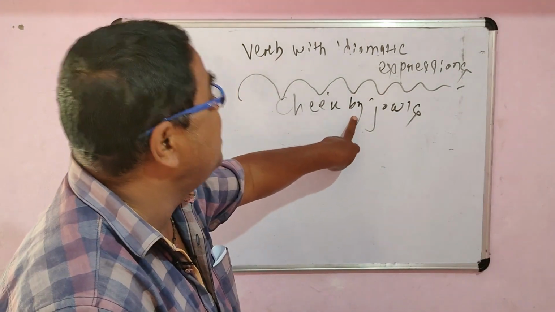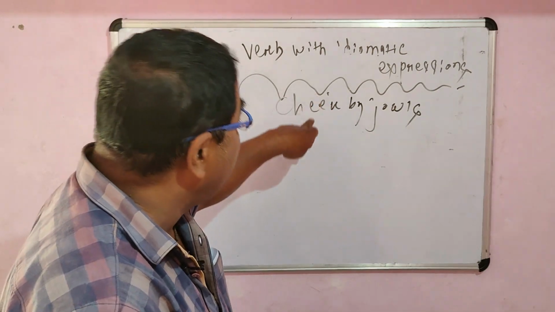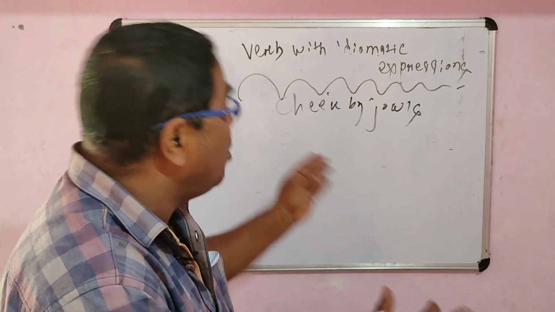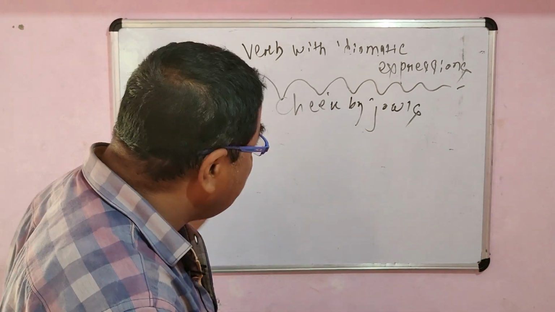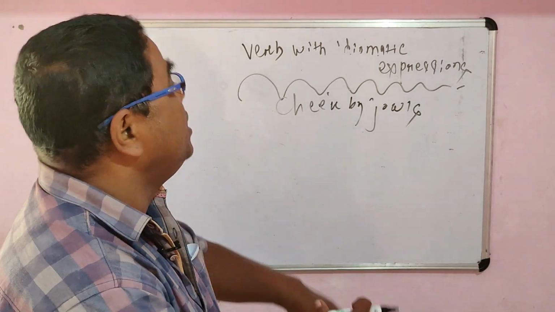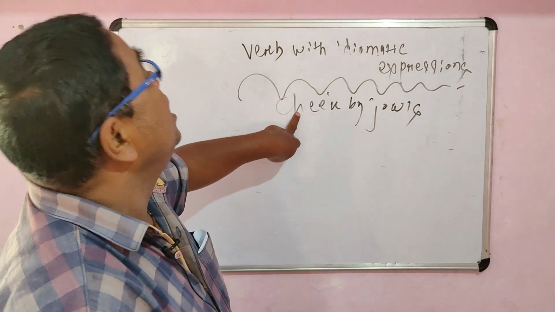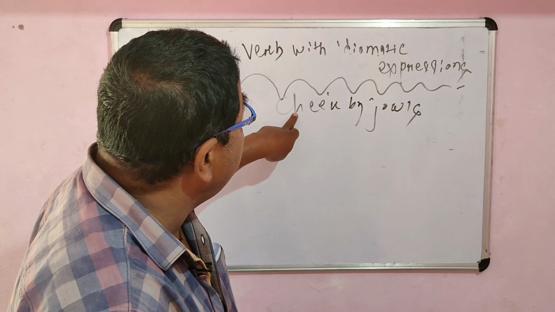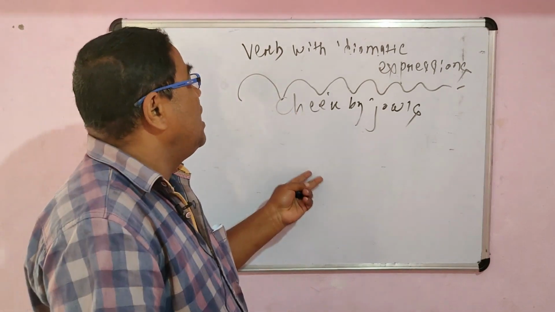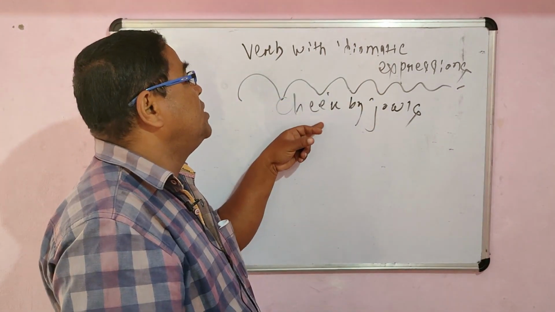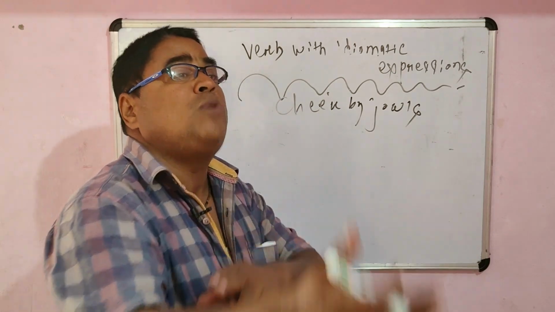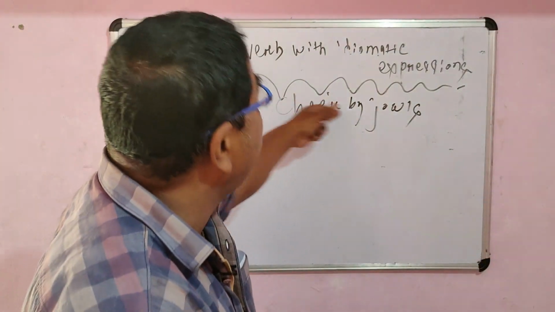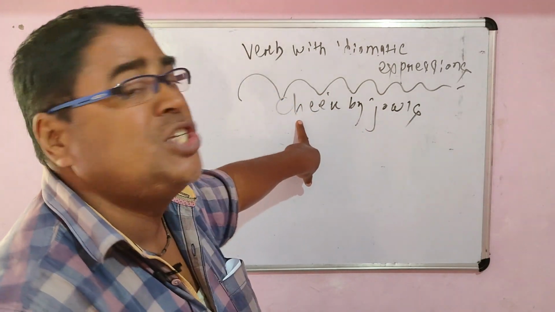So "cheek by jowl" means things or persons or matters that stand, sit, lie or remain beside one another or near one another. We use the idiomatic expression "cheek by jowl." If I say the buildings are standing cheek by jowl, that means one building remains very close to another building. That is the idiomatic expression cheek by jowl.